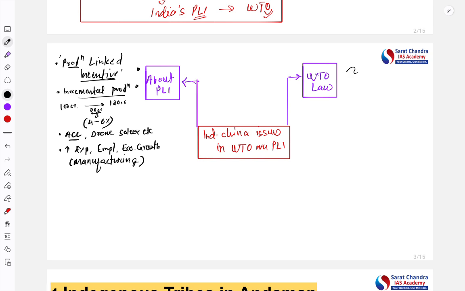However, in this particular scheme, there is one agreement. The agreement name is Subsidies and Countervailing Measures.